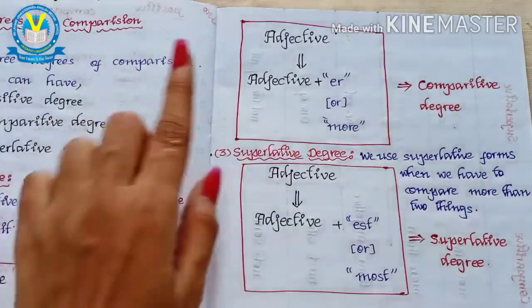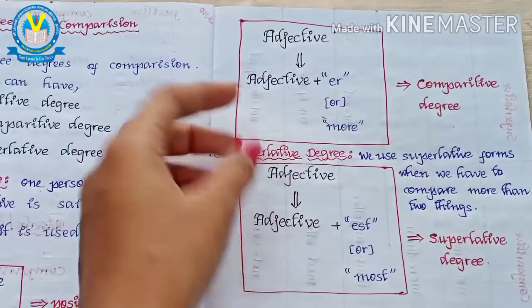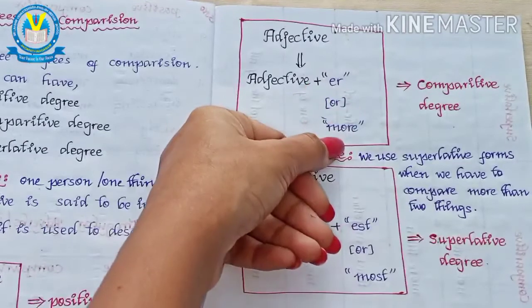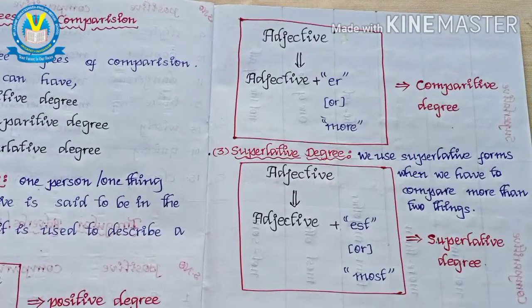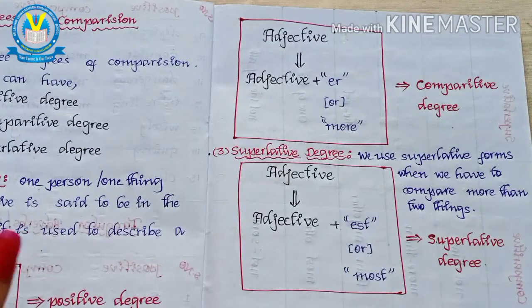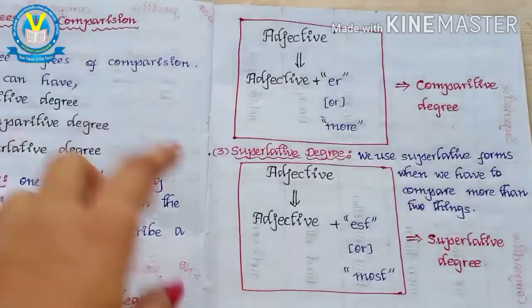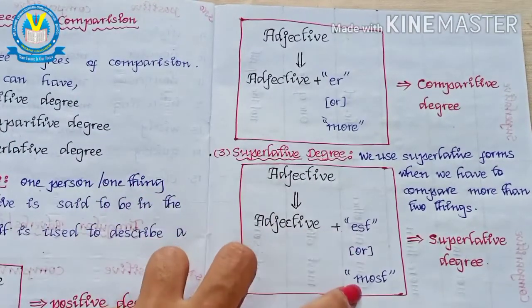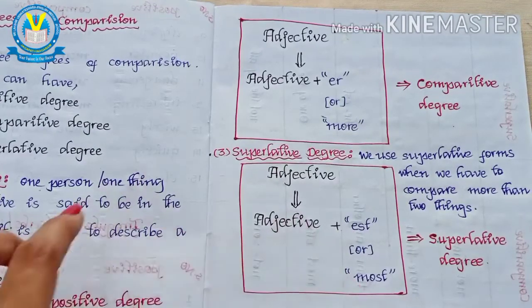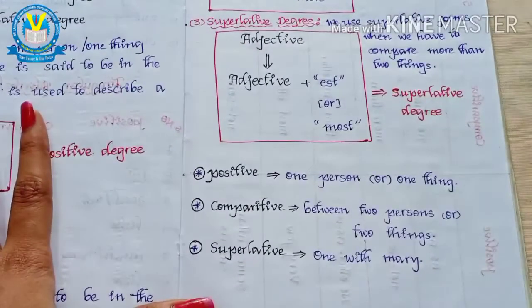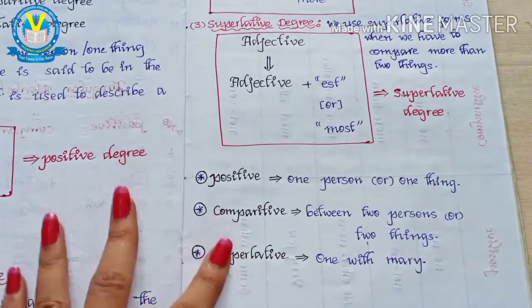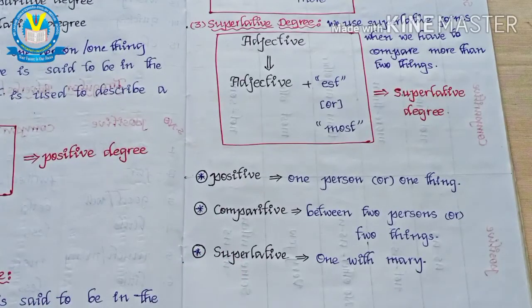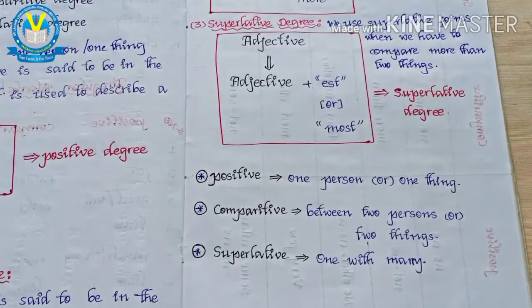Look here: for the form of the adjective, we may get er or more. And what is superlative degree? We use the superlative form when we have to compare more than two things. So we have adjective plus est, or most. Look clearly: positive degree is between one person or one thing, comparative between two persons or two things, superlative, one with many.